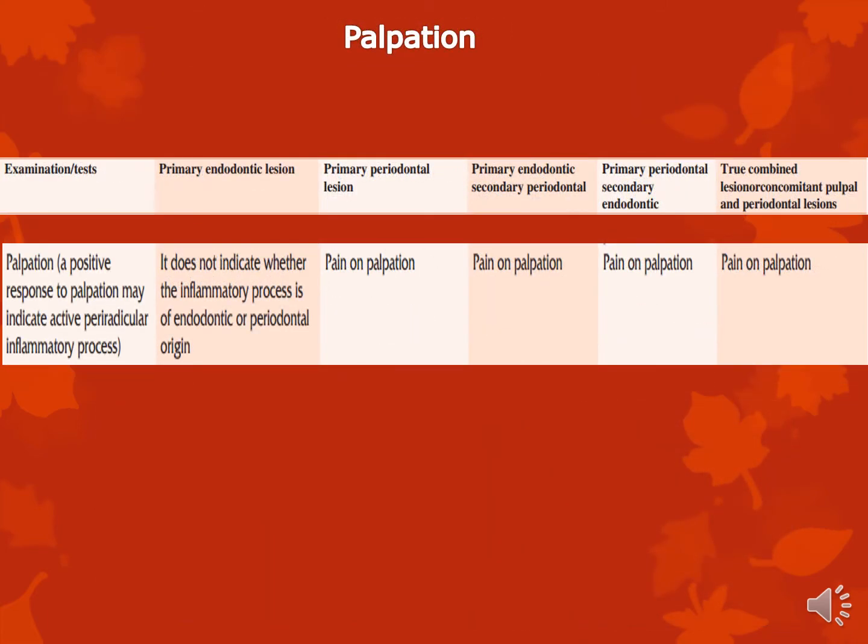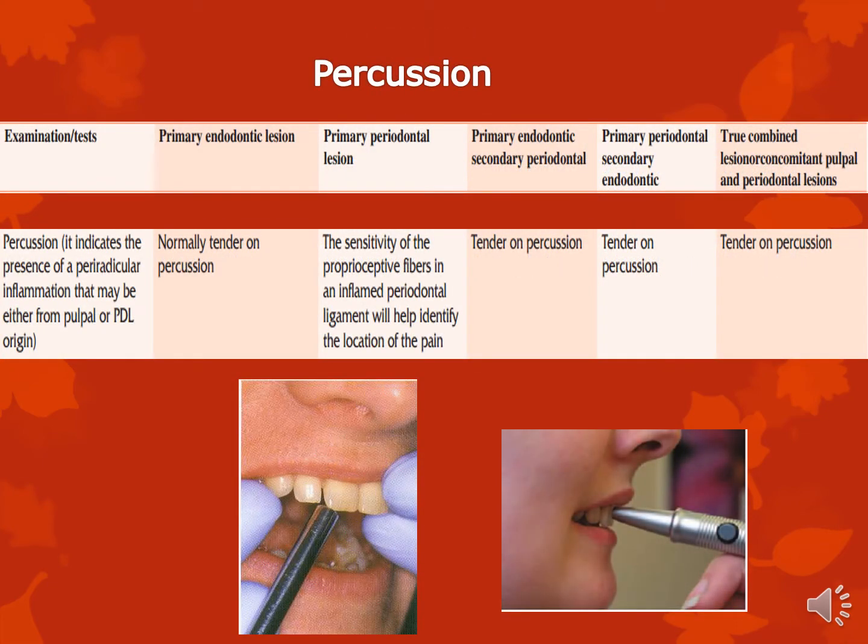So palpation doesn't typically work to identify a primary endodontic lesion unless it has involved the periapical area and come out in the form of a sinus. In all the other four you will have pain on palpation. Primary endodontic, always tender on percussion. So all three categories where the endo is involved will be tender on percussion, 100%. Primary perio with secondary endo, where the endo is definitely involved, again may be tender on percussion. Primary perio lesions sometimes may be tender on lateral percussion.